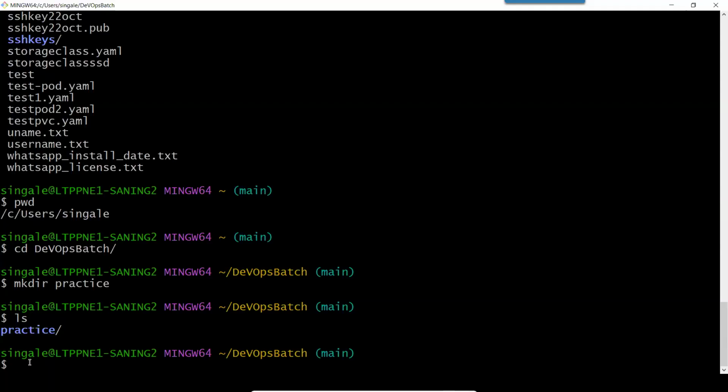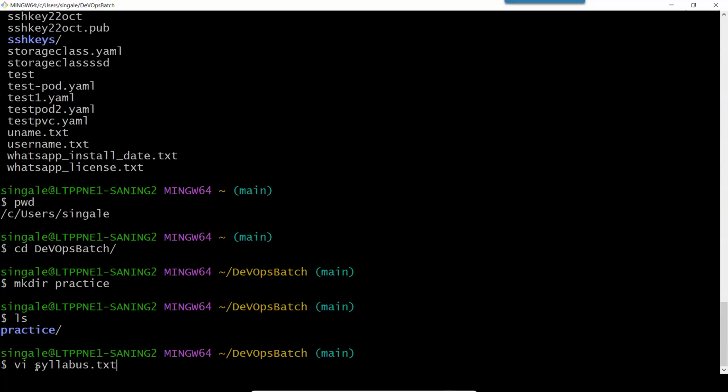So now here, let's say I want to create a file. Just like we open Notepad in our Windows machine to create a txt file, here we have an editor called VI. The name of the editor itself is VI. So whenever we have to create a new file, we have to use the name of the editor. VI is the editor, and we have to give the name of the file. Let's say syllabus.txt. So I am giving the name syllabus. I want to create a txt file, and the name of the file should be syllabus.